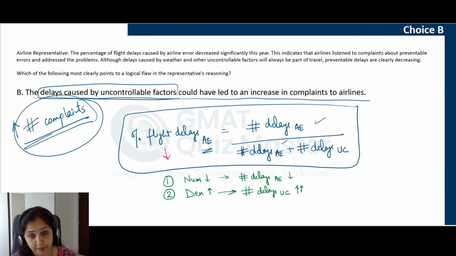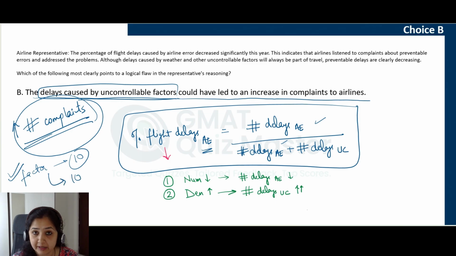The answer is no. If, let's say, there is one factor, there can be 10 complaints related to it. So if you work on this factor, if you resolve this factor, 10 complaints will be addressed. Or there can be 100 complaints related to this one factor, and again, resolving this one factor, acting on this one factor, can address these 100 complaints. So the number of complaints here is not relevant. So this choice is also incorrect.